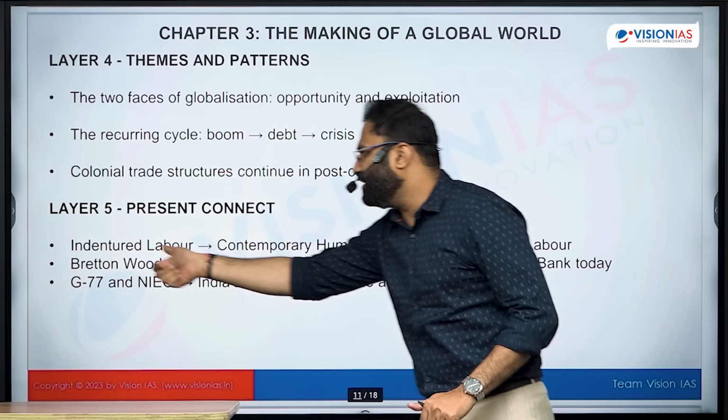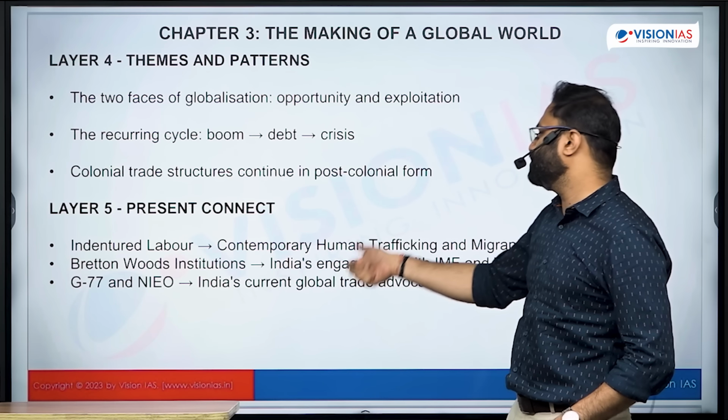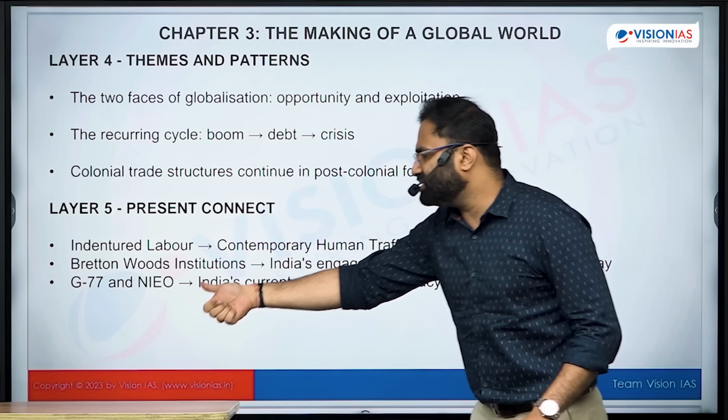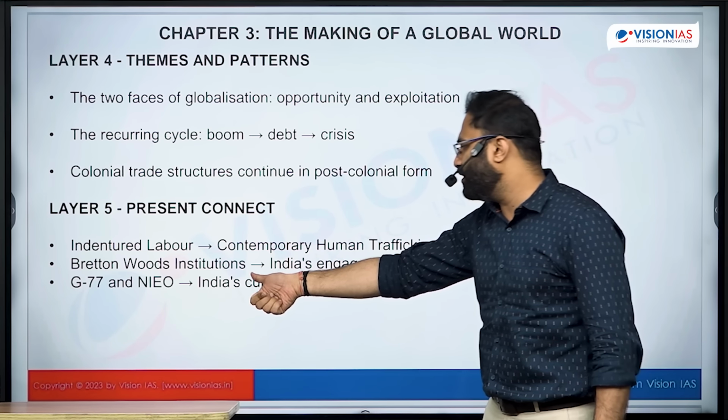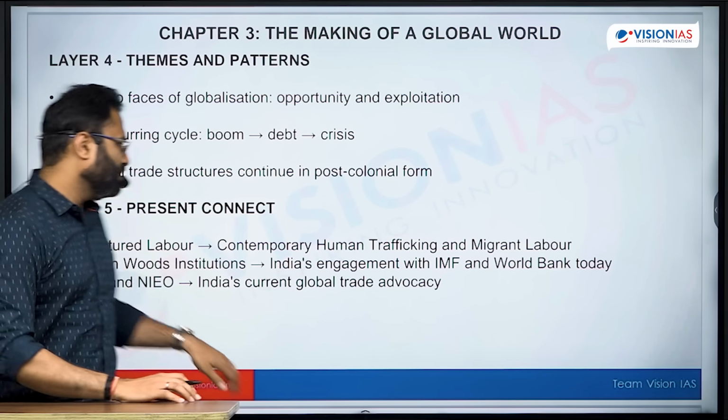Then present connect, indentured labor, contemporary form of human trafficking, right? Bretton Woods institutions, India's engagement with IMF and World Bank, these are the Bretton Woods twins. G77, new international economic order, right? And current world order related debates that can be discussed.